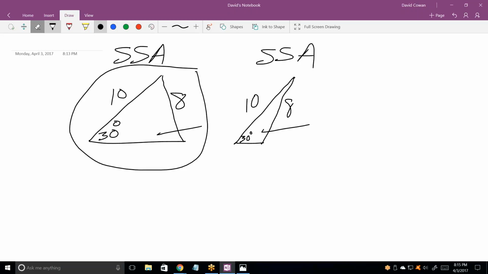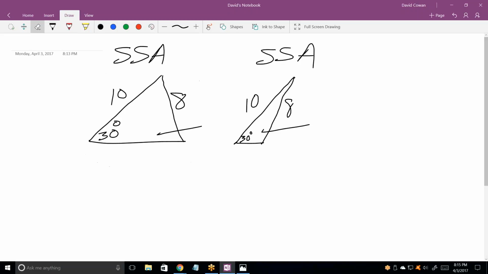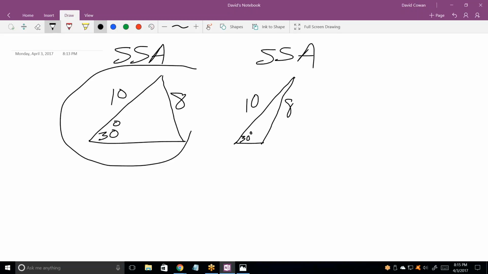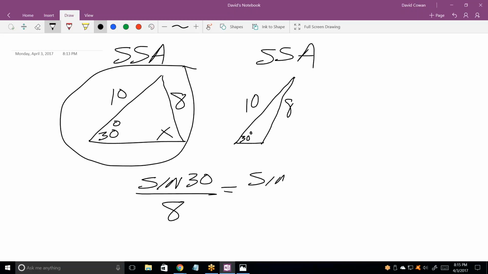Now, let's figure out how to tell when we have an ambiguous triangle. I'm going to show you the easiest way I know how. Let's say they gave you that triangle. First thing I'm going to do is say the sine of 30 degrees relative to 8 equals the sine of x relative to 10.